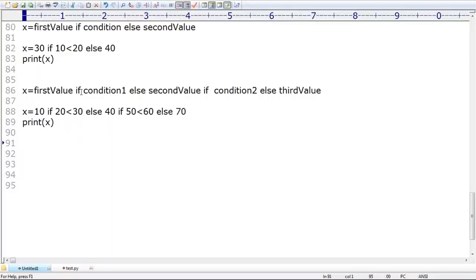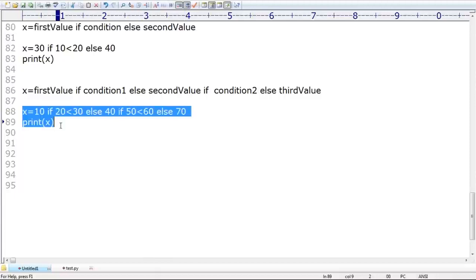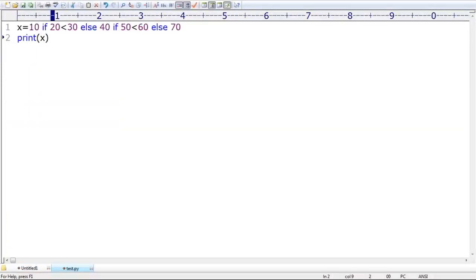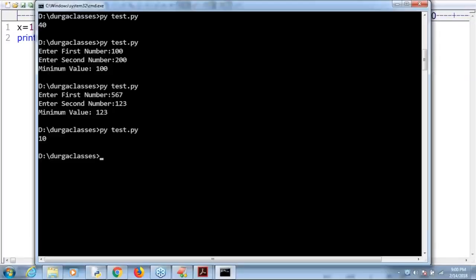What is the output we are going to get? Yes, 10. Because is this condition satisfied or not? If this condition is satisfied, consider only the first value. We are never going to worry about the second value. That's why if I print this, you never get any syntactical mistake. Happily the output by default is 10. Clear for all of you, right?